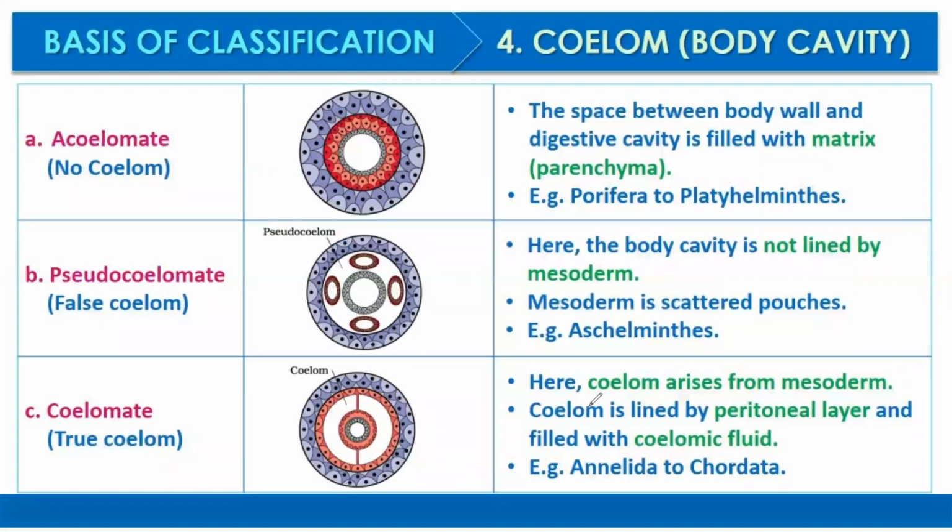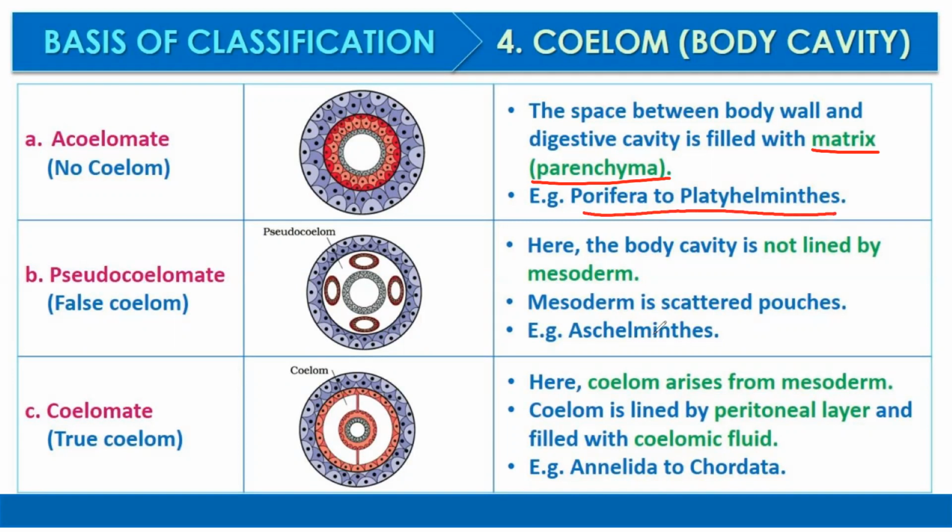Acoelomate means no coelom. The space between the body wall and the digestive cavity is filled with a matrix, that is a parenchymatous cell matrix. It's not a parenchyma like the one present in plants, but a matrix of simple cells. So those cells are parenchyma. From Porifera to Platyhelminthes, all the organisms are acoelomate.